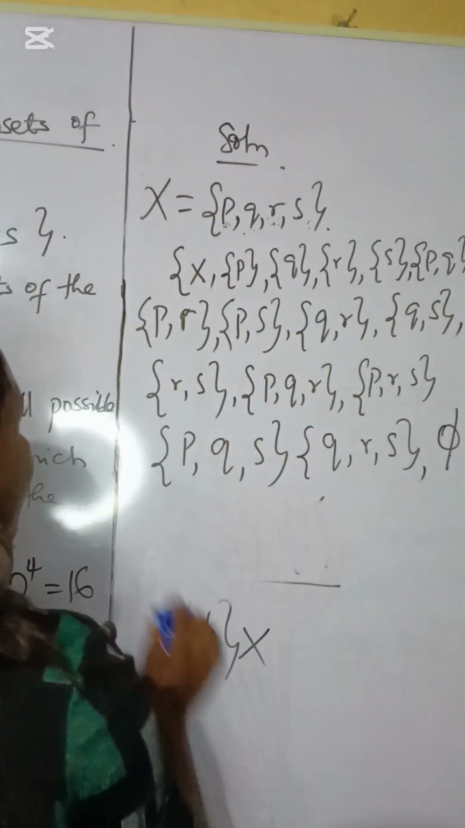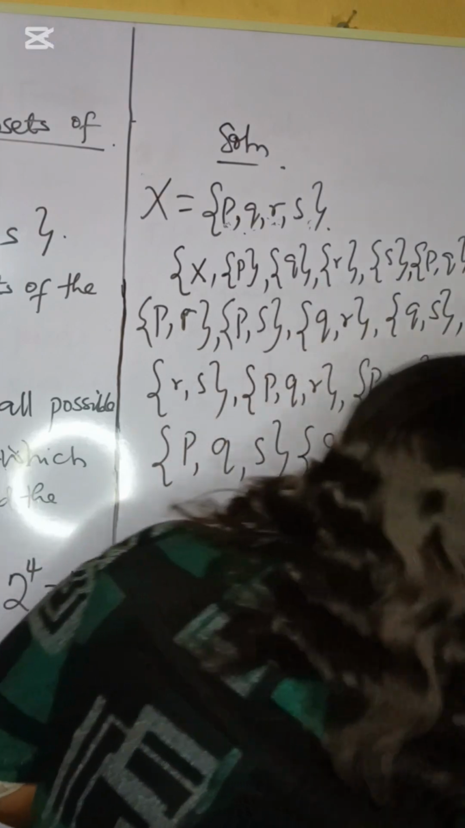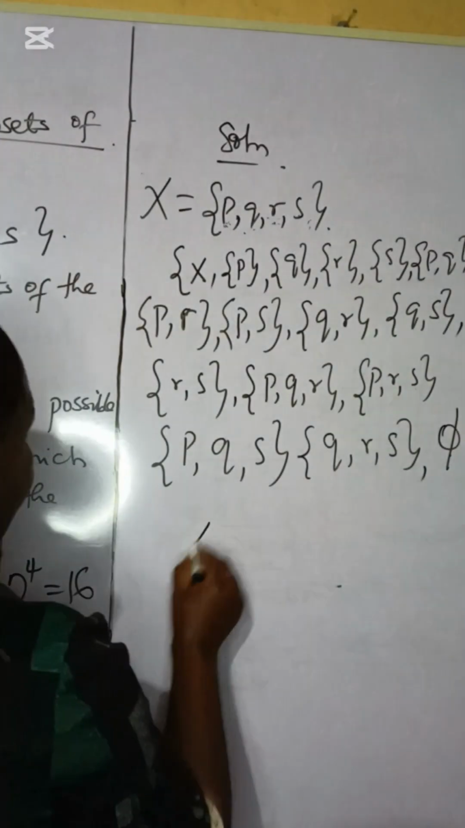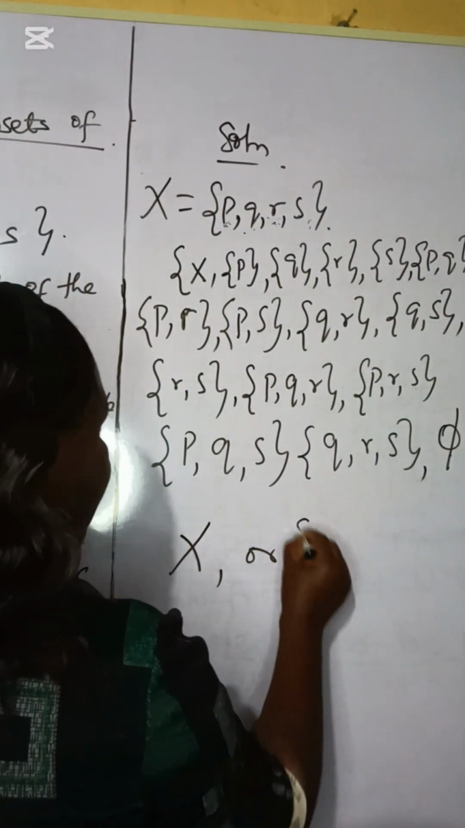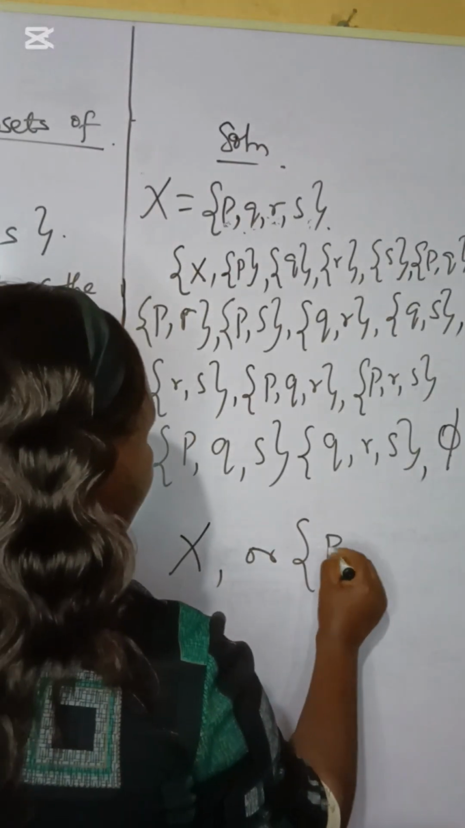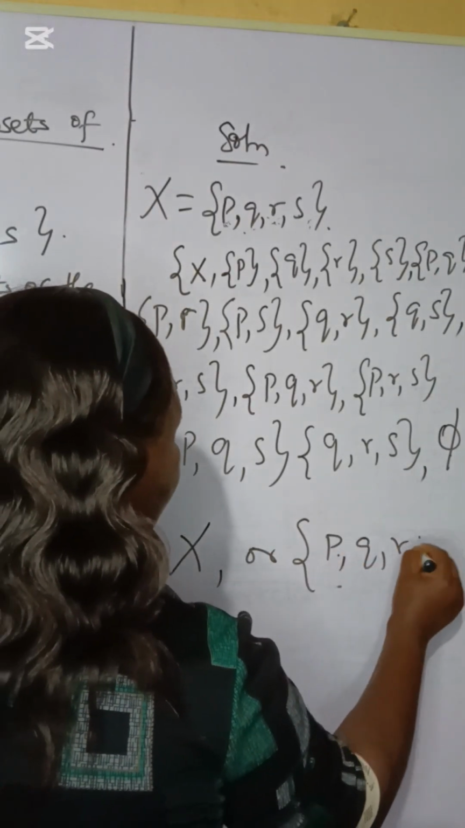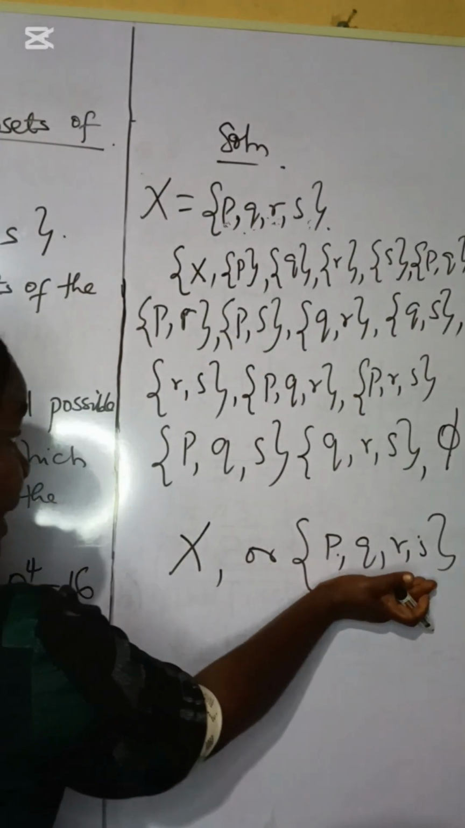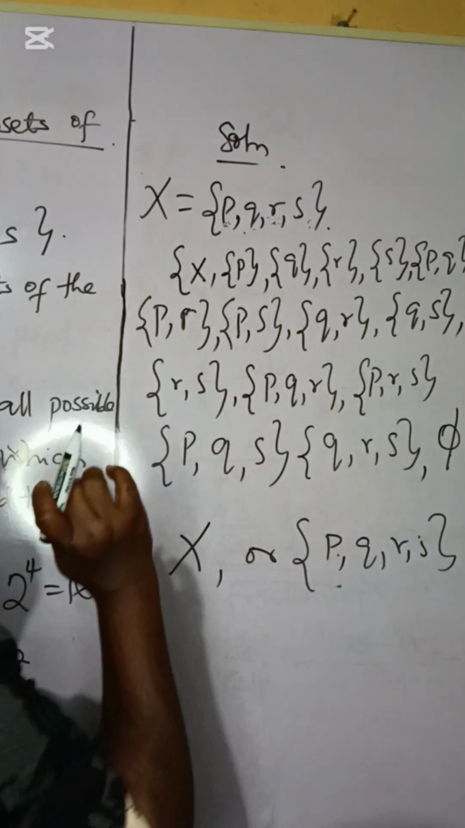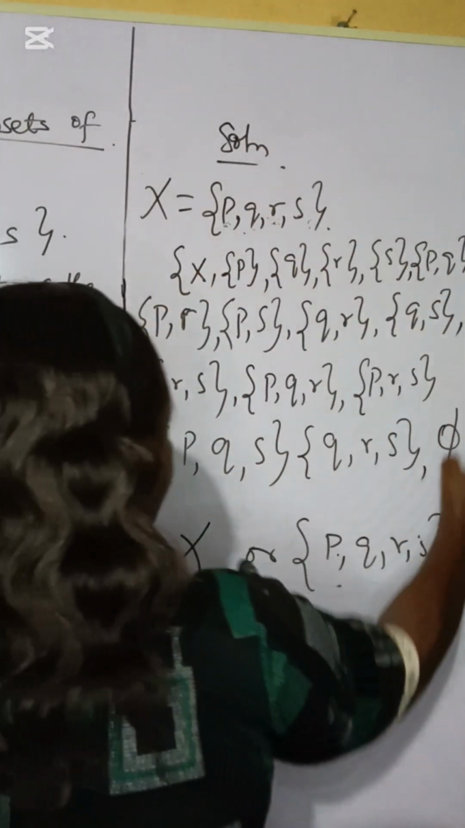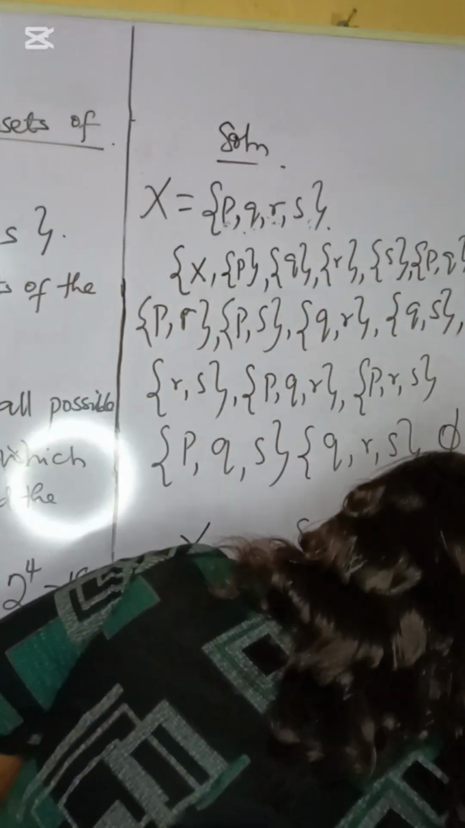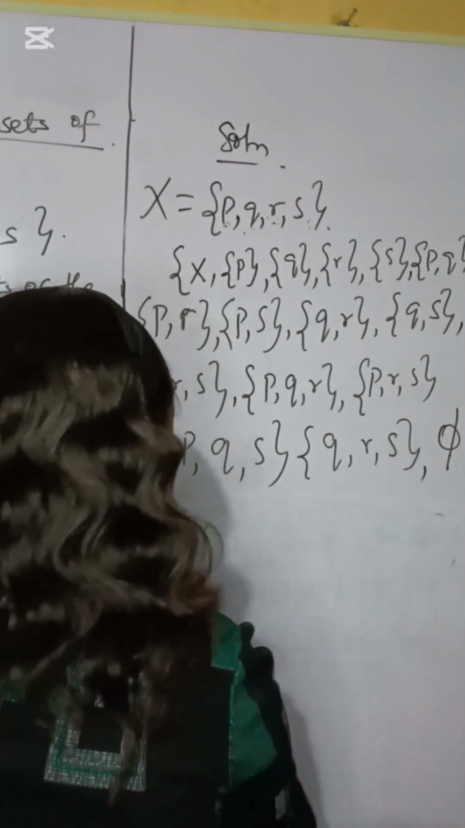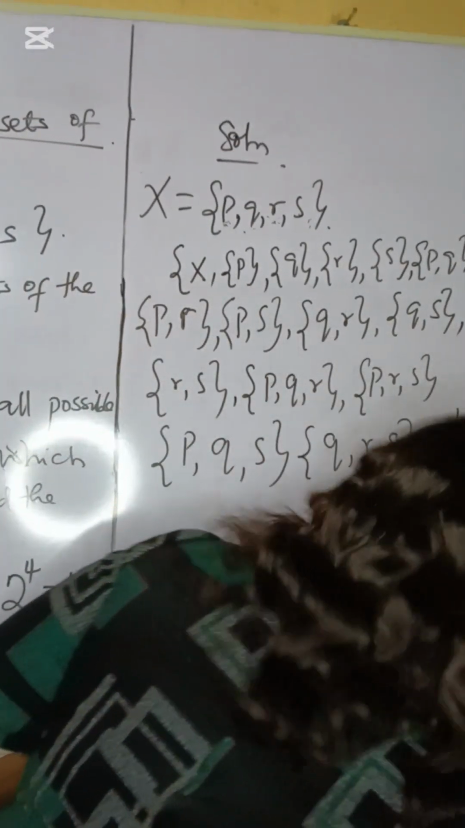Also, our x here can be represented using the elements that we have. Either you write x or you write p, q, r, s to represent this value here, but it must be in a curly bracket, until the bracket embodies every other thing that is inside it. So this is how we construct a subset.